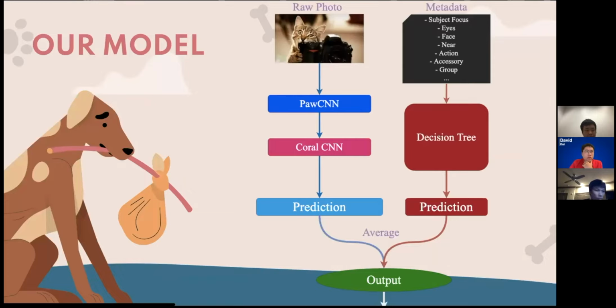Now we'll talk about our model. The name of the model is PawNet. The metadata is used to train a decision tree. And we train the raw image data on a CNN we designed, calling it PawCNN. Finally, we took an average of the two models' output to get our final prediction. Now we will talk about our two submodels.